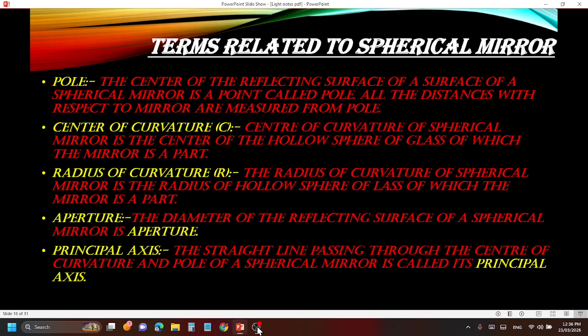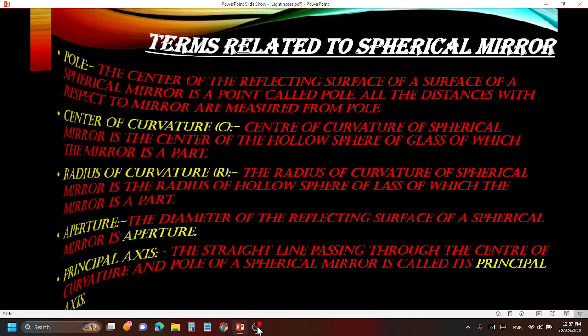So we have some terms related to spherical mirror. First is pole. Don't think of the pole which you climb, or the North Pole where you think Santa Claus will be staying. Here the pole means, read the definition first. The center of the reflecting surface of a spherical mirror is a point called pole. The distances with respect to the mirror are measured from the pole.